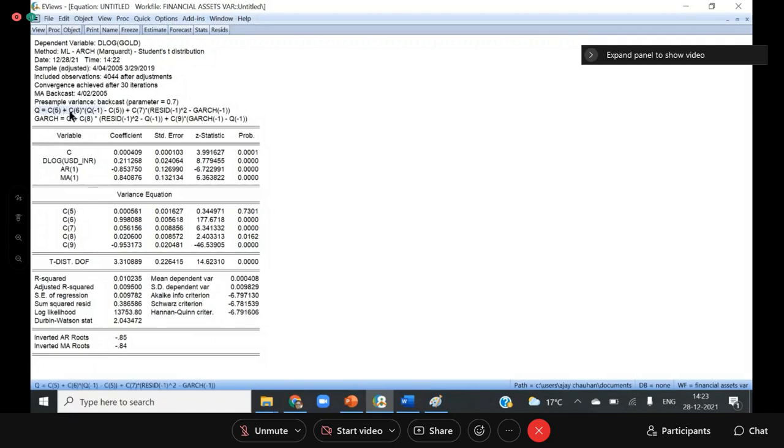So you can see that this is equation number 1 and this is equation number 2. So we can write both the equations from here. And normally I see the chart from here.